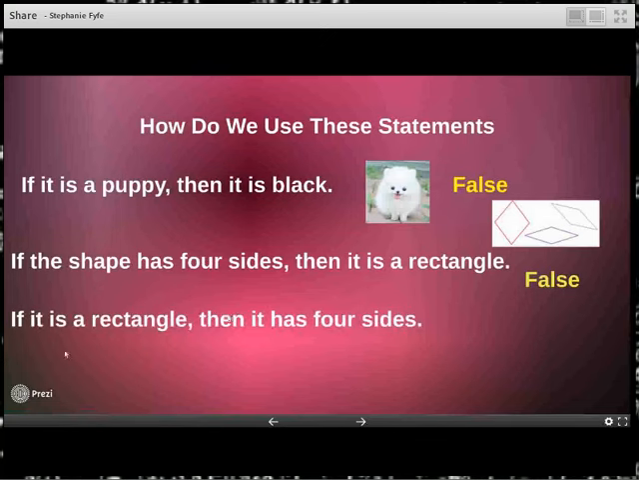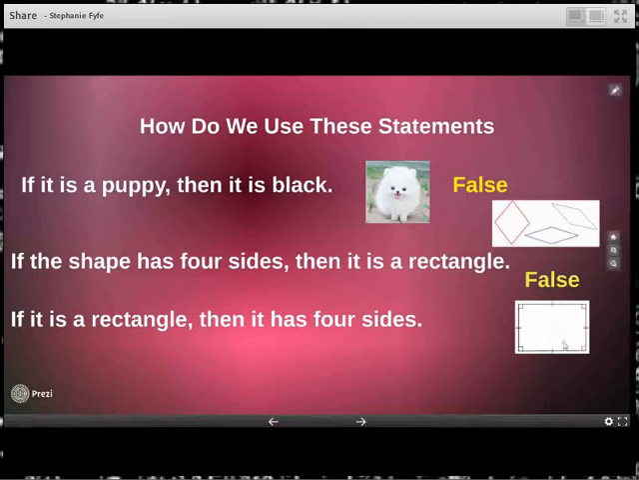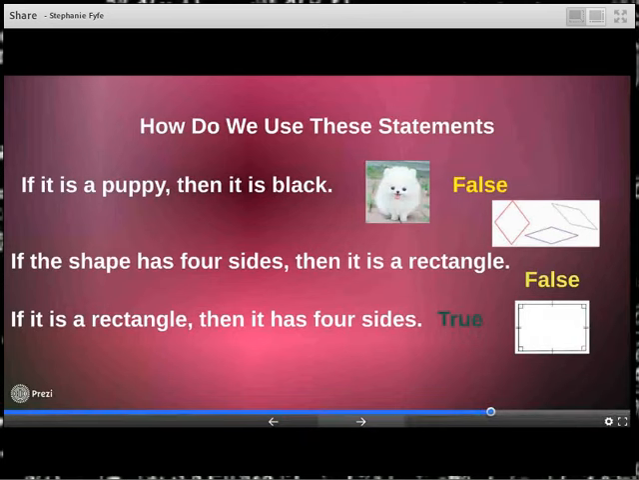How about this one? If it is a rectangle, then it has 4 sides. Well, it has to be a rectangle. That's what we're accepting as true. So if it's a rectangle, yes, all rectangles have 4 sides. Therefore, it's true.